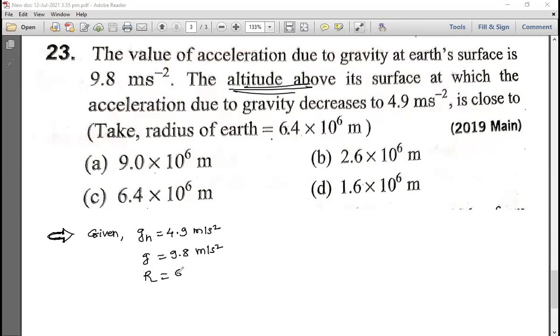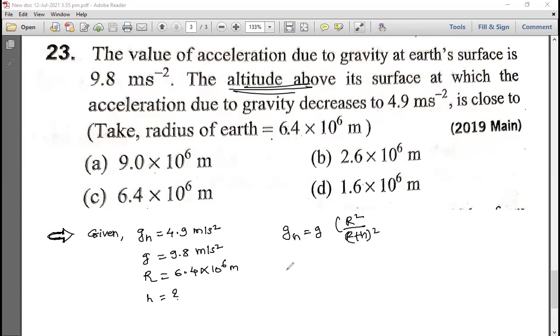Radius of Earth 6.4 into 10 to the power 6 meter. What is he asking? H is equal to how much? So gh is equal to g into R square by R plus H whole square.